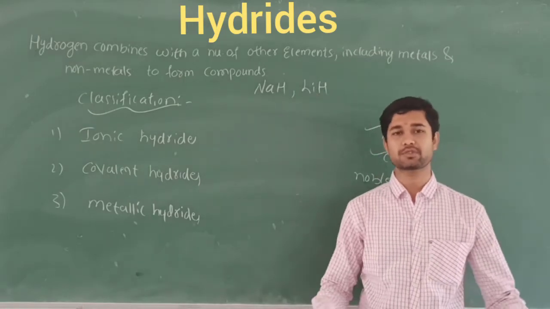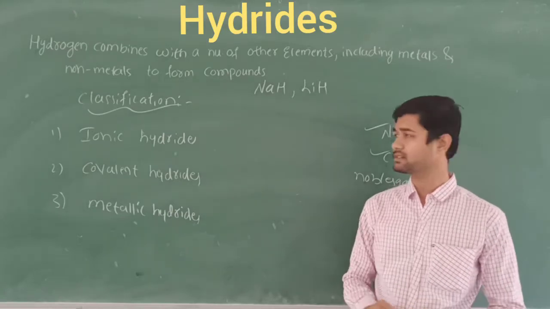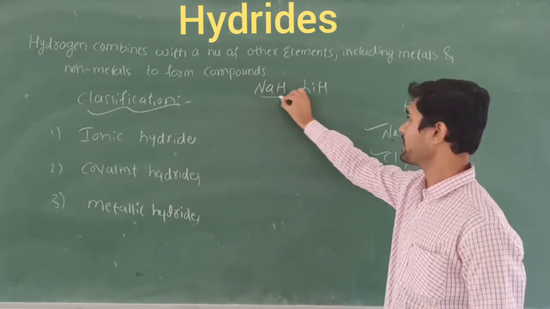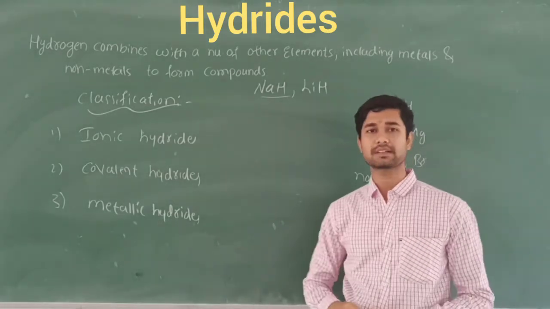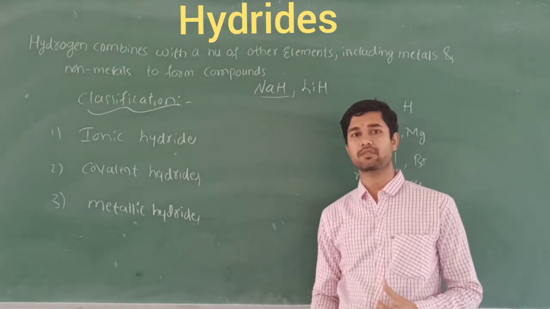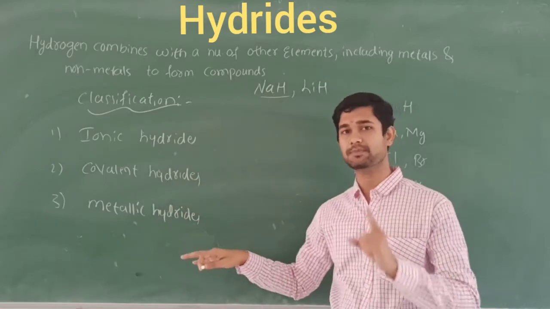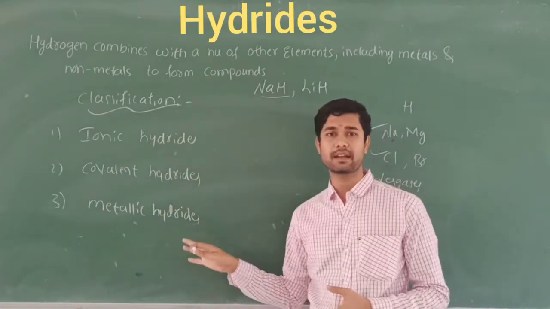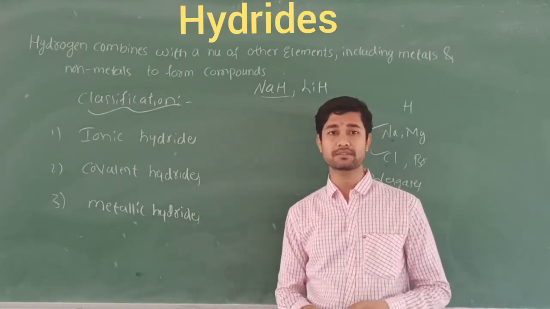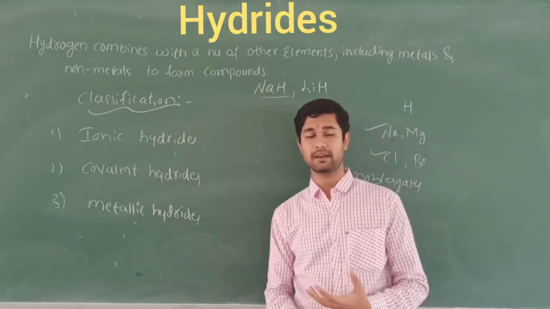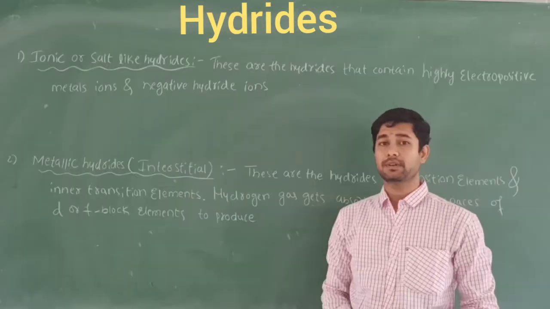Simply, ionic hydrides means ionic compounds, held by the electrostatic force of attraction between two opposite charges. An example is sodium hydride. Covalent means formation by mutual sharing of electrons, so that is called covalent hydrides. Hydrides means hydrogen must be there. Metallic hydrides means hydrogen combines with metals, that is, transition or inner transition elements. We can take zirconium hydride. Let's discuss these three classifications briefly, one by one.